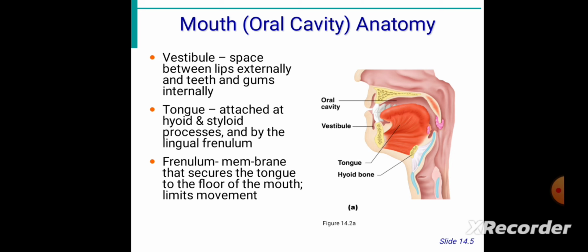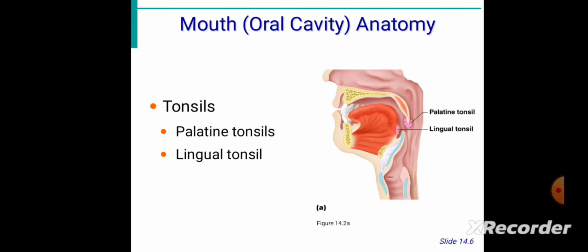Apart from that, there are tonsils over here. Two types of tonsils are present: the palatine tonsil, and the lingual tonsil. So two types of tonsils are present in your mouth. Clear? Okay, so specifically let's discuss the process in the mouth, how food is processed in the mouth.